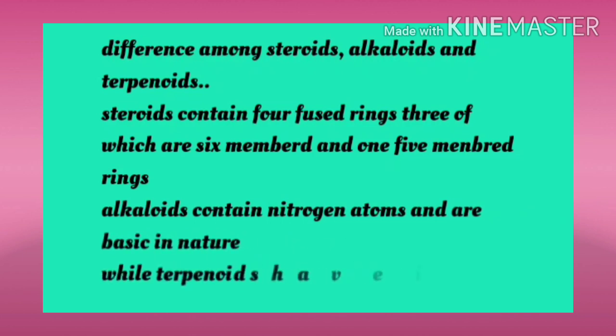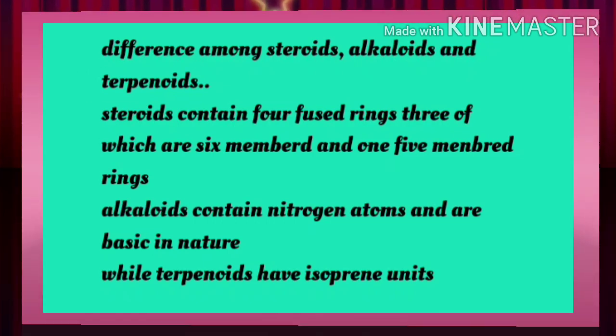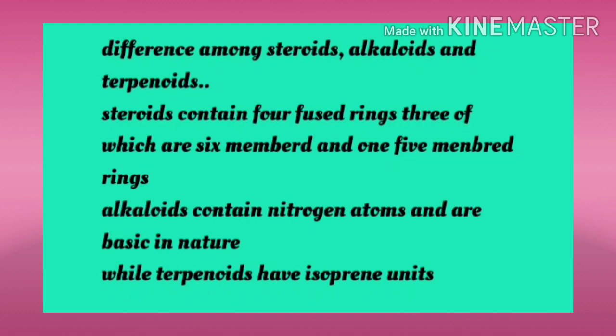Steroids contain 3 cyclohexane rings and 1 cyclopentane ring, whereas alkaloids contain at least 1 nitrogen, and they are basic in nature, whereas terpenoids or terpenes contain isoprene units, right?